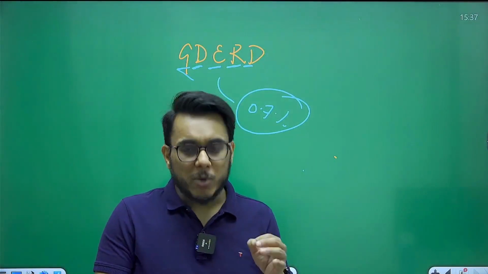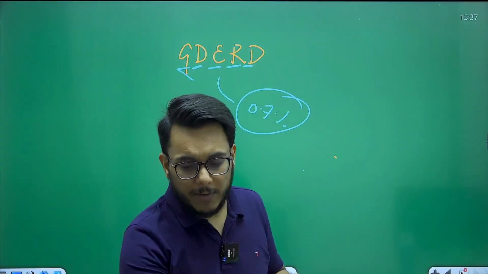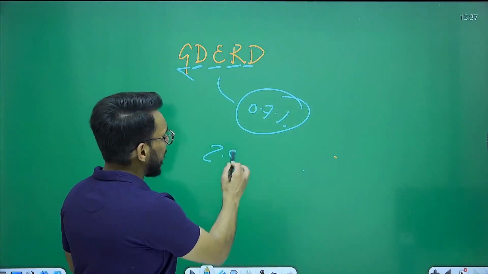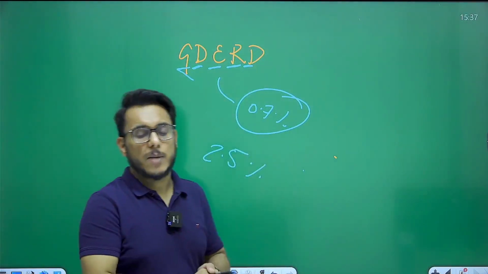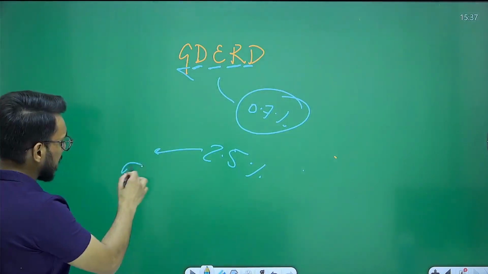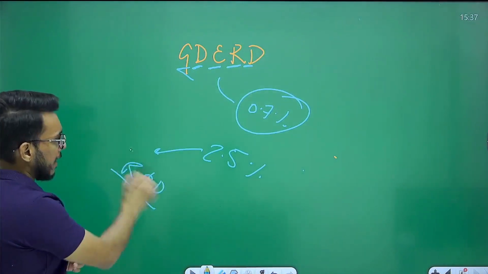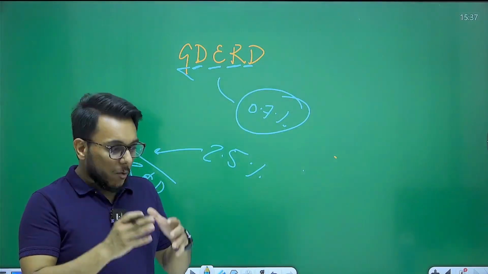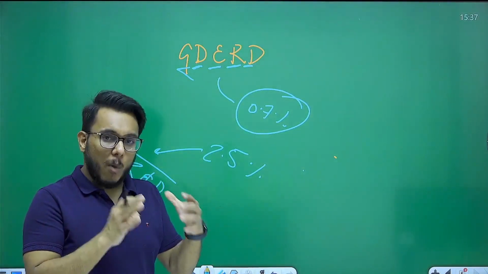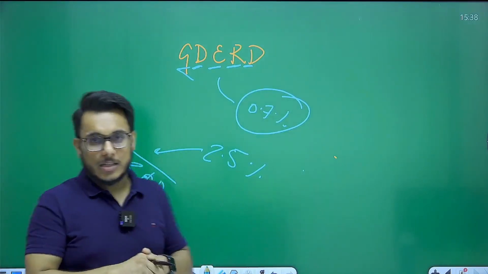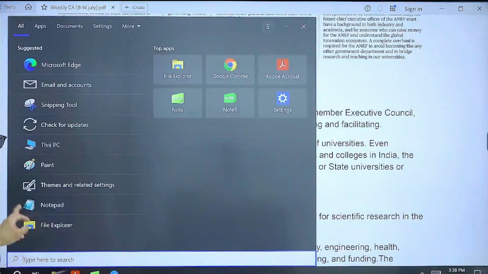But according to Niti Aayog, if we want to be a $5 trillion economy in the near term, we should spend a minimum of 2.5% of our GDP on research and development. That is something that we have to do. Basically, we have come out with a dedicated body to enhance R&D expenditure, and India came out with the ANRF.